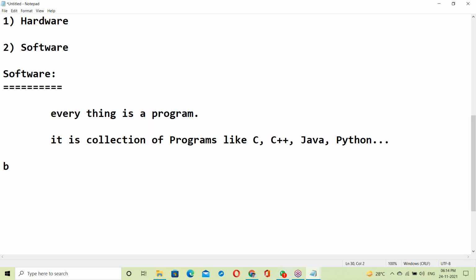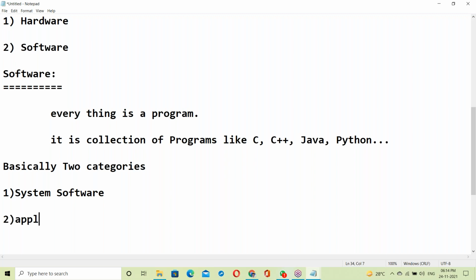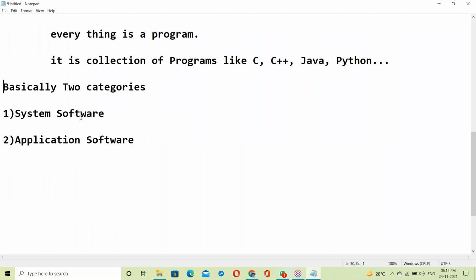Software basically has two categories. First one, system software. Next one, application software. System software and application software. Two categories: first one, system software; next one, application software.